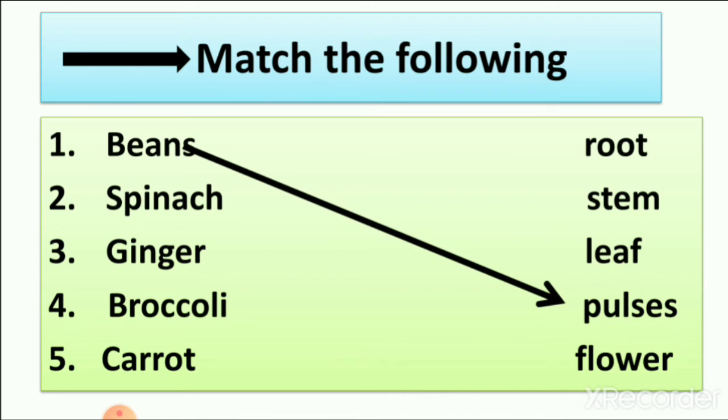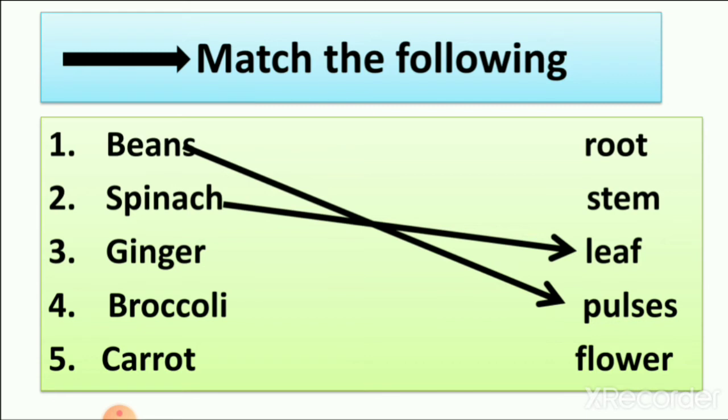Then number 2, spinach. Spinach is a part of the plant. So we have to revise which part of the plant we learned and that different parts of the plant we eat as a vegetable. When you see the picture of spinach, what do you see in this picture? That it is a leaf of the plant, because only leaves are there. No stem, no fruit, no flower. So spinach is a leaf we eat. So we join spinach with leaf.